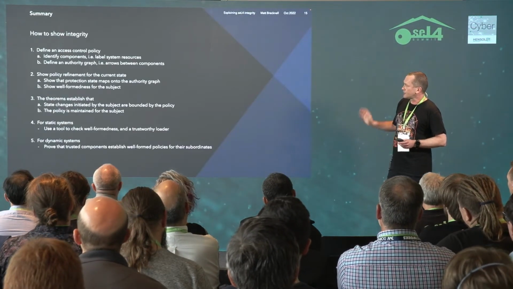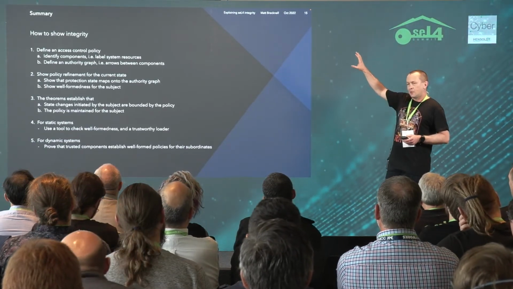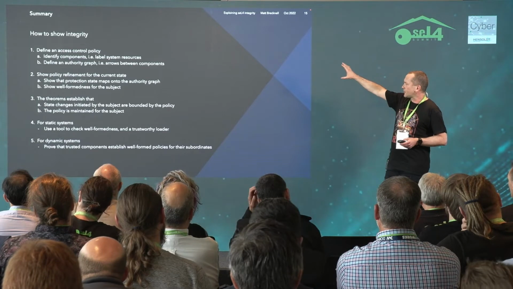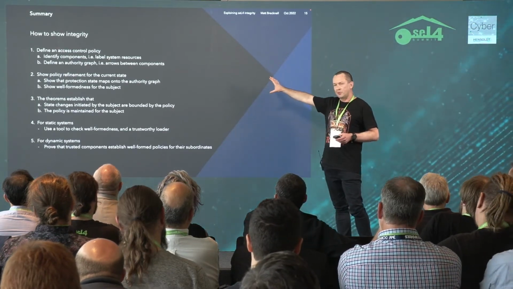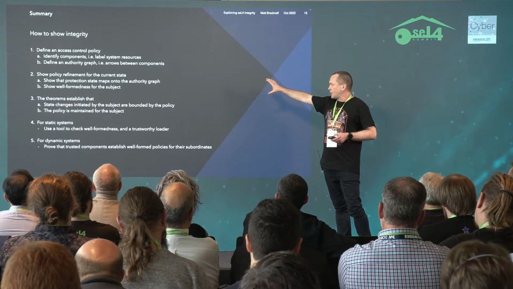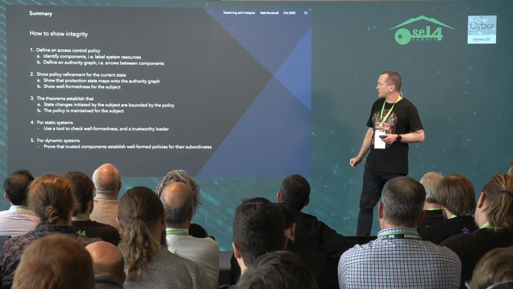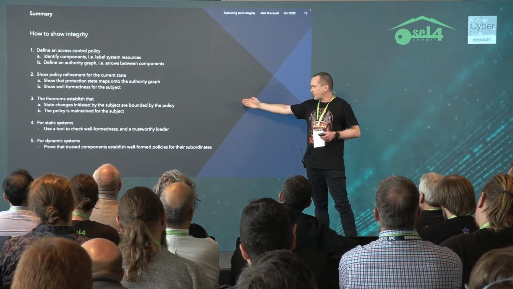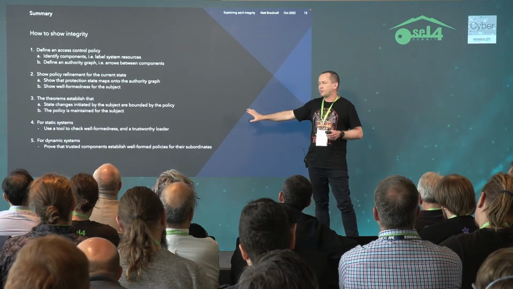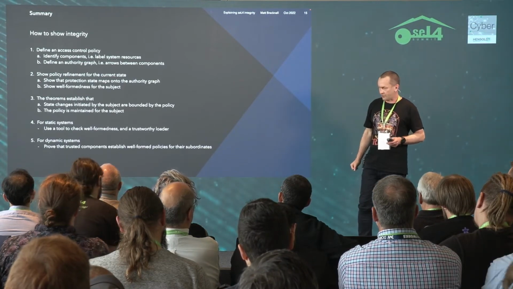Okay, so now I can tell you how this talk's going to go. We're going to talk about what policies look like, and how we write one down. We're then going to show how we prove, or how we show, that a policy and a state are in that policy refinement relation. Then we'll recap what the theorems tell us if we have those two things. And then finally, we'll talk about how we actually build systems using those theorems.